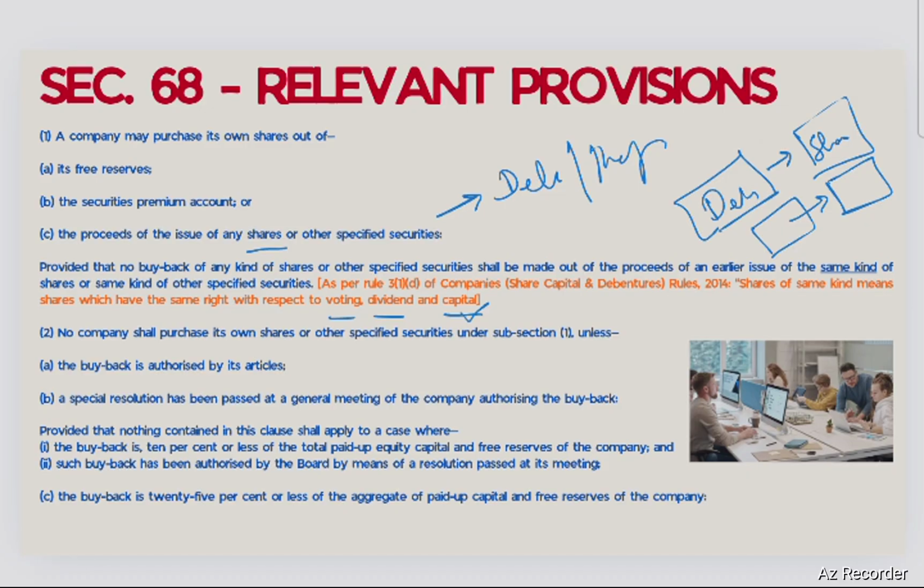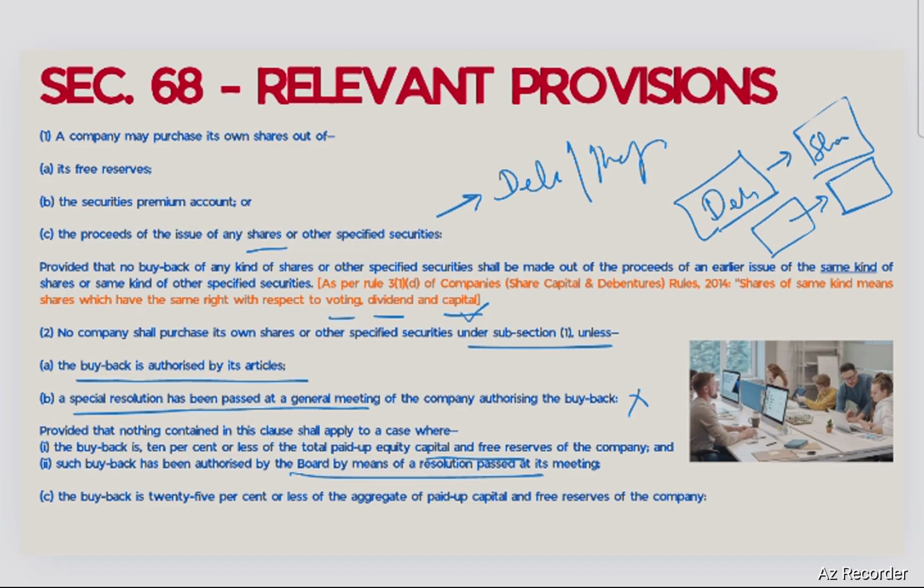Subsection 2 says no company shall purchase its own shares or specified security unless the buyback is authorized by its articles. This is a very important point. And then a special resolution has to be passed in the general meeting. But when the buyback is 10% or less of the paid up capital and free reserves put together, and it has been authorized by the board through a board resolution, then a special resolution is not required.